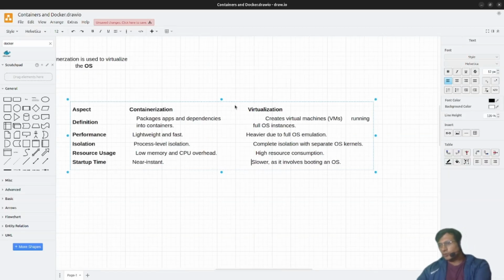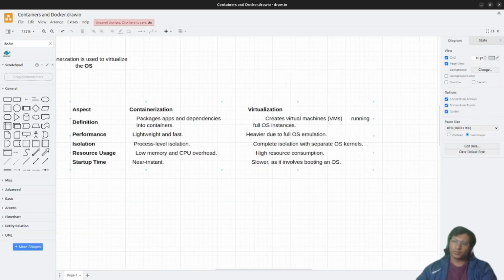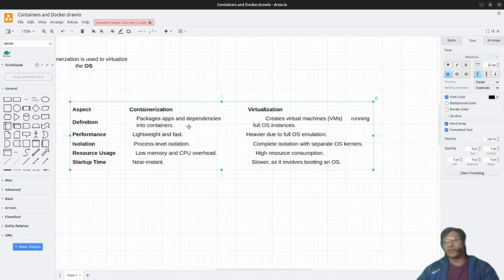So here are some of the points that differentiate between virtualization and containerization. Containerization packages the app and its dependencies into a container. It only packages a particular application or software, whereas virtualization creates a virtual machine running a full OS instance. Virtualization has all the functionality of an OS. Here is the definition of containerization: mostly, containerization virtualizes the operating system, while virtualization virtualizes the whole hardware.